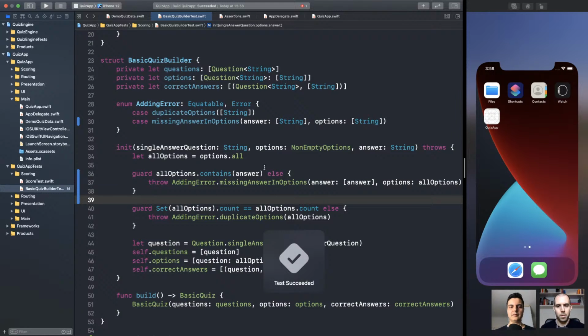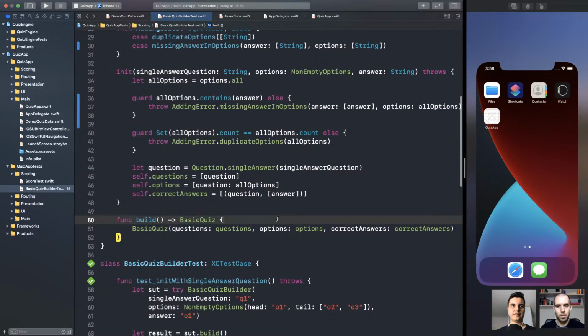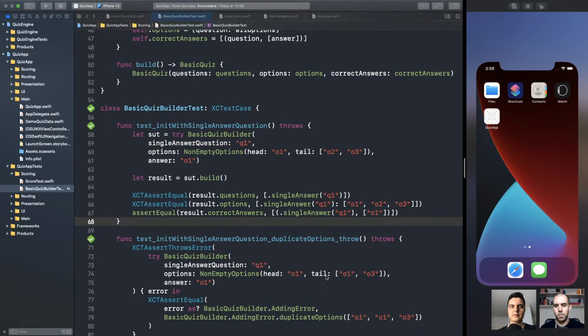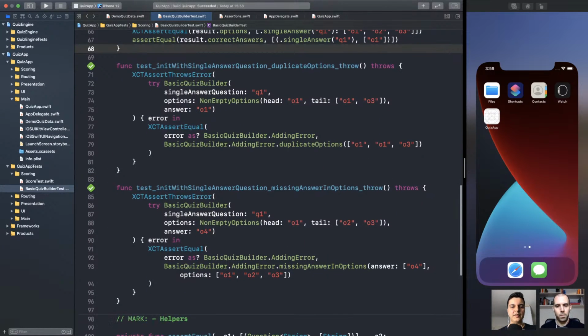Run the test. Passing. Commit. Prevent missing answer in options. Make sense?